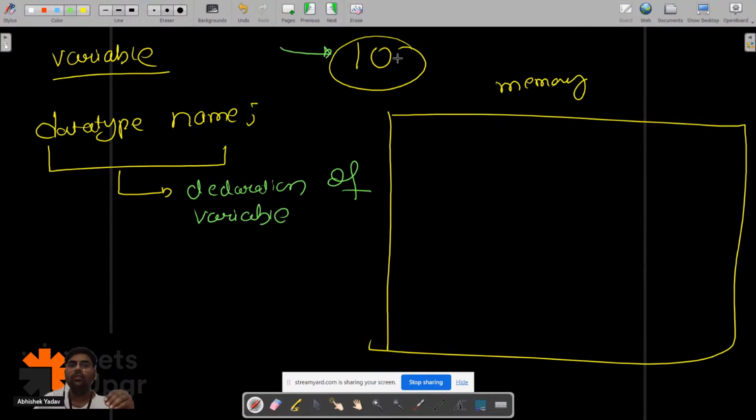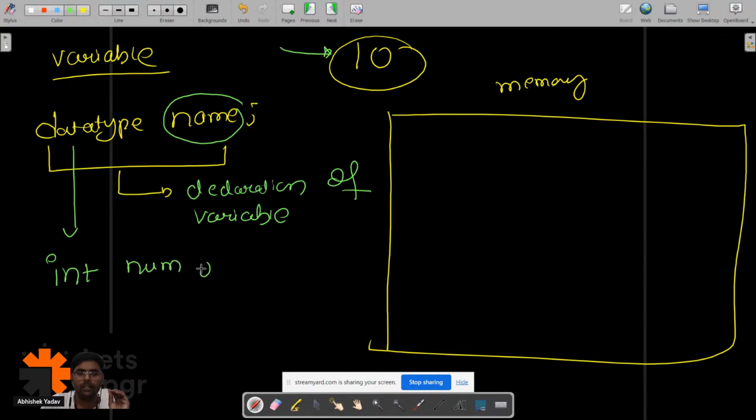I want to store integer kind of data, so I have to use the data type int. And after that I have to write the name of the variable. Here the name of the variable is num. So what have I written? I have declared a variable of integer type.